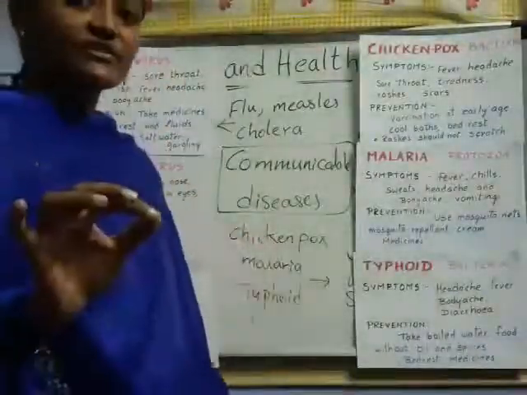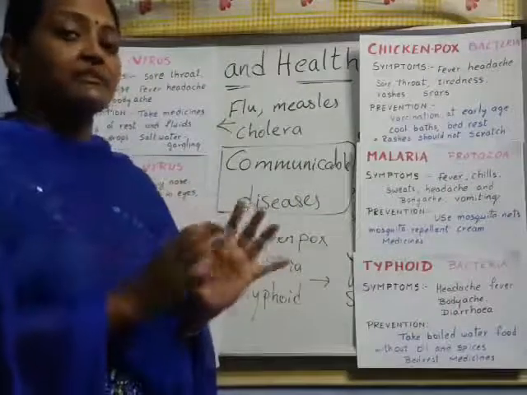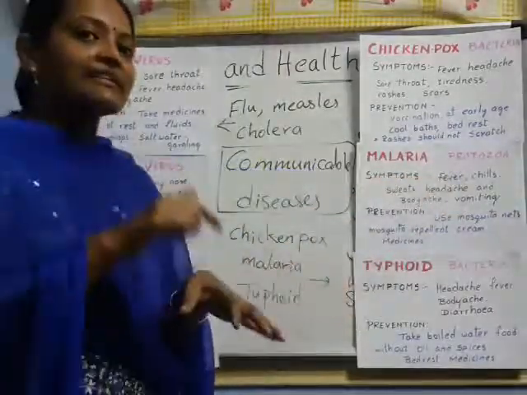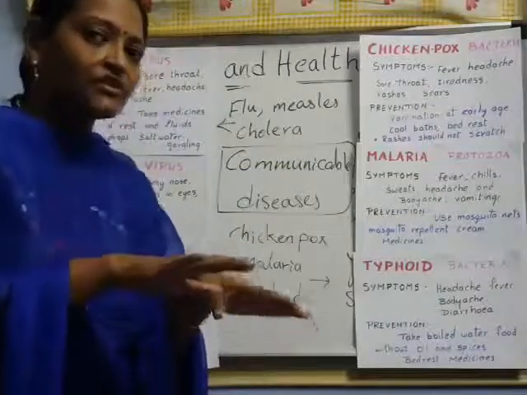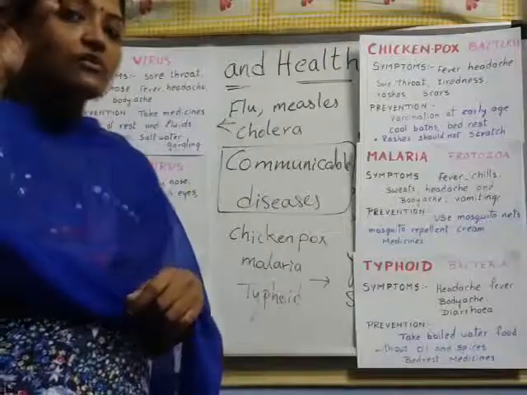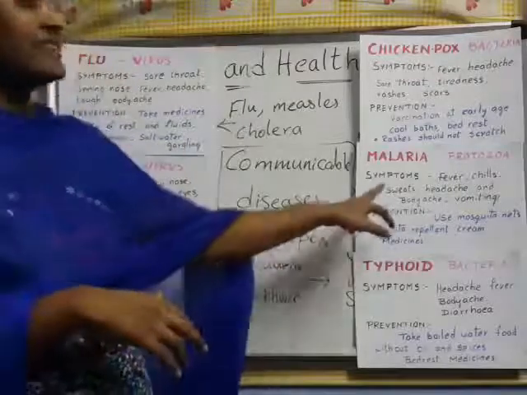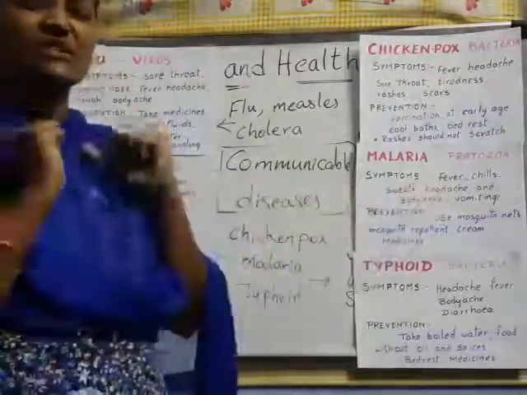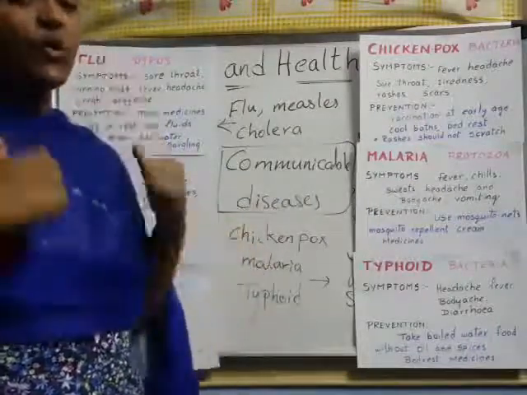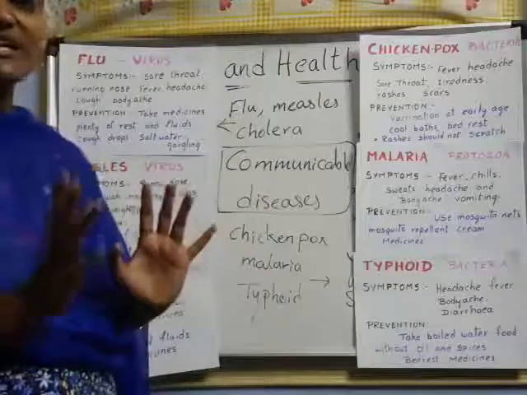So, if the mosquito bites an infected, diseased person, that malaria patient has protozoa in the blood. That blood is sucked by the mosquito. If the mosquito passes to another person and bites the healthy person, then those germs in the mosquito enter the healthy person and they get malaria. Got it, children? The symptoms are fever, chills, continuous sweats, headache, and body pains everywhere. Malaria fever, right?